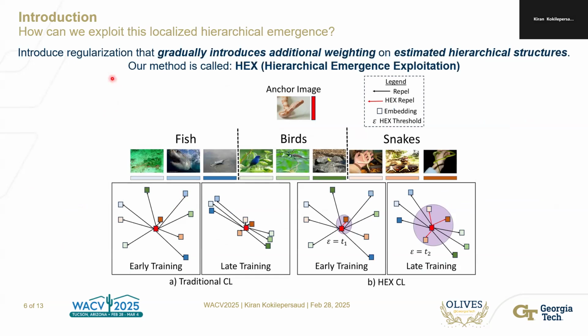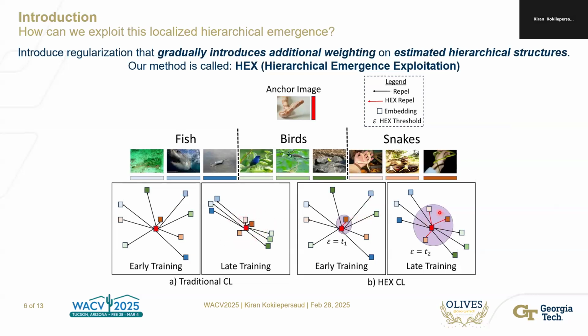So, if local collapse and global collapse are important, how can we potentially exploit the emergence of hierarchical structures in order to regularize both at a global and local level? As we talked about, early in training, points are distributed randomly, but later in training, hierarchical structures emerge.